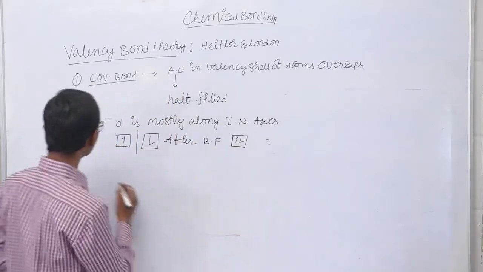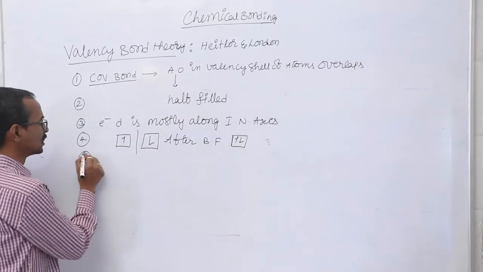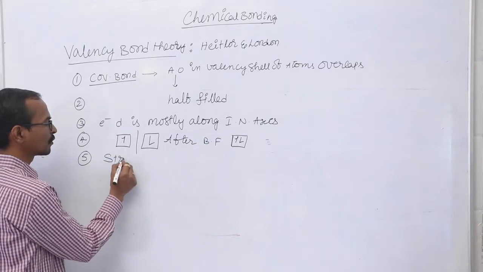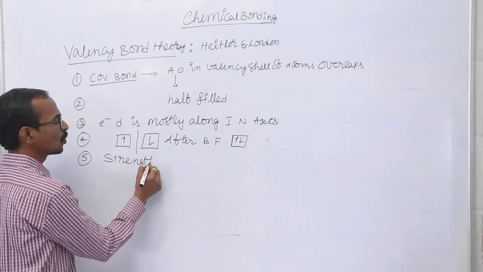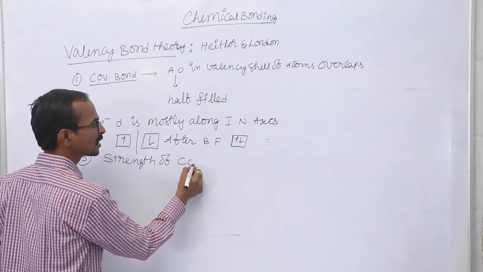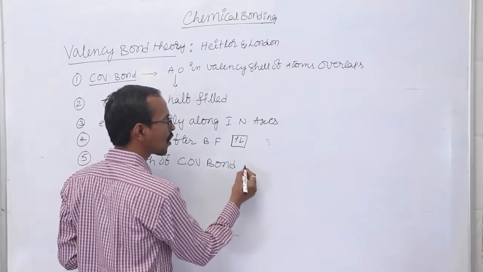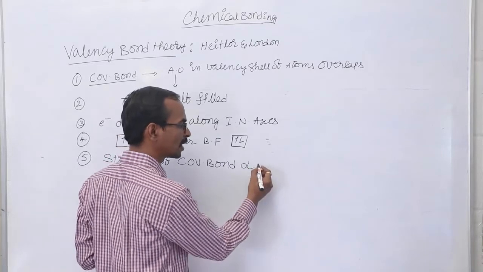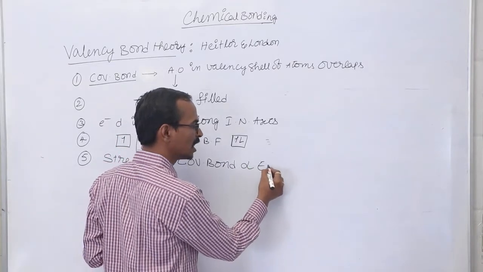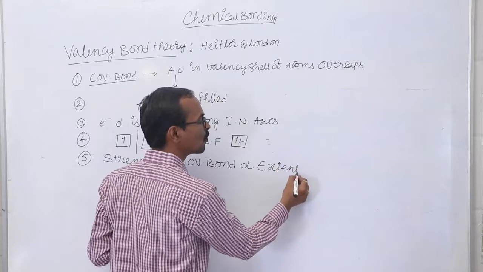Next, the strength of the covalent bond is directly proportional to the extent of overlapping.